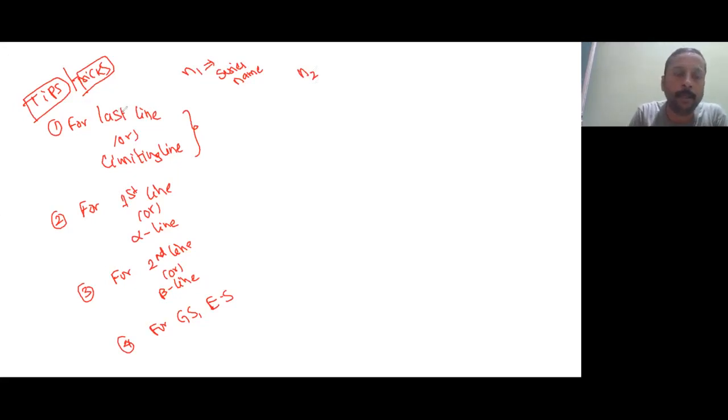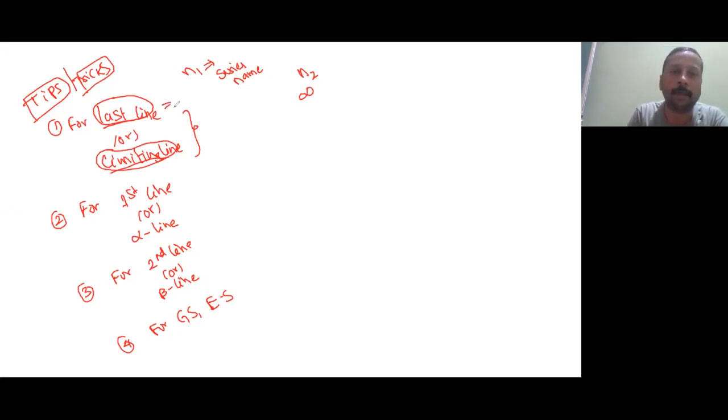So what to take as N2? If they say last line or limiting line, who will come last, who is coming from the largest distance, that time you will take n2 as infinity. So all these keywords you should remember: last line, wavelength corresponding to the last line, wavelength corresponding to the limiting line.